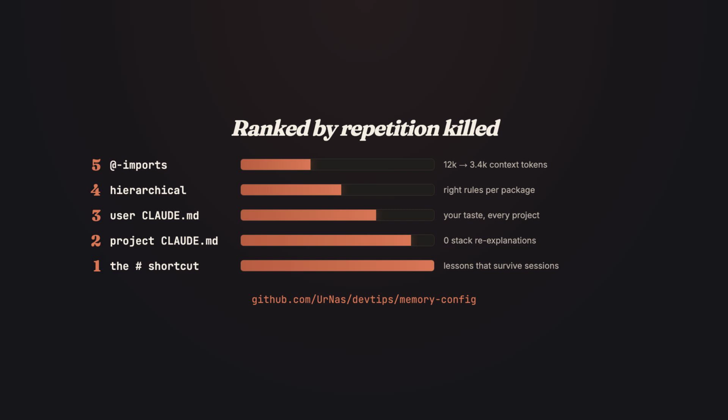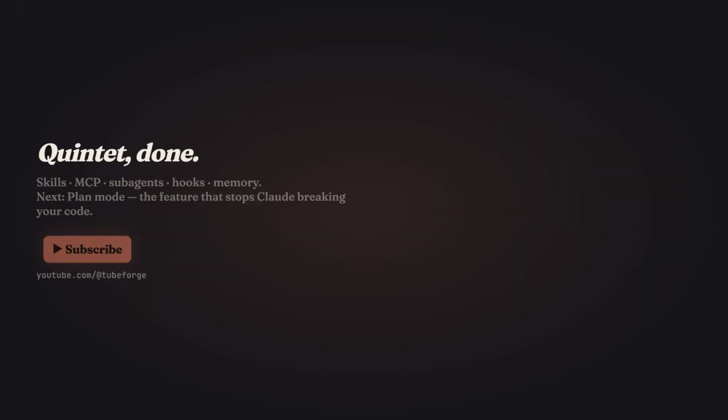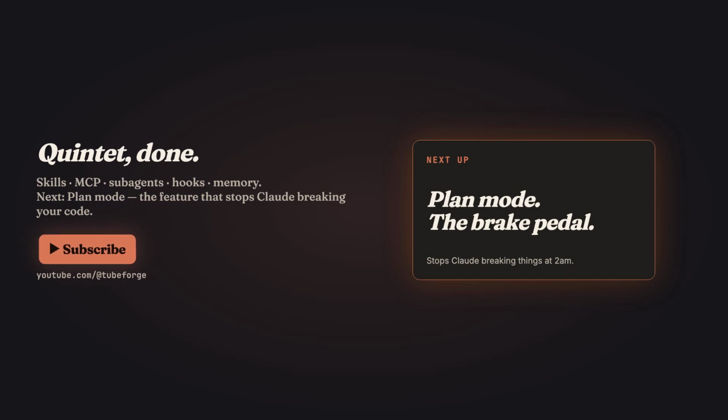Full config and copy-paste templates in the description. Steal them. Skills, MCP, subagents, hooks, memory. That's the quintet. Next, plan mode.